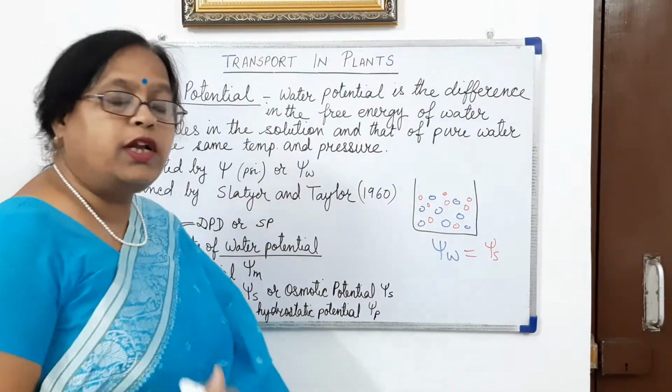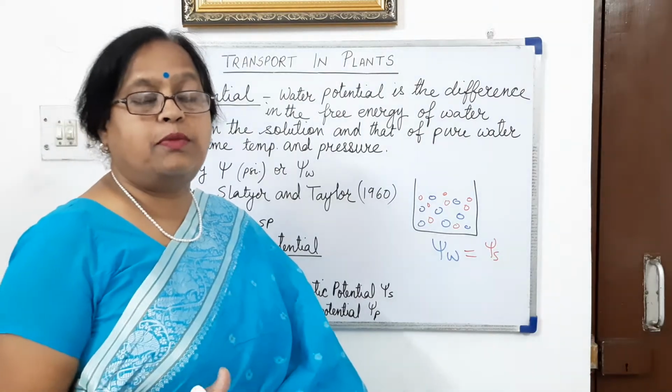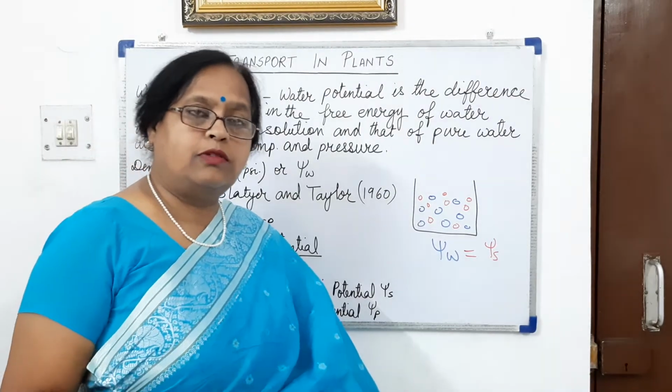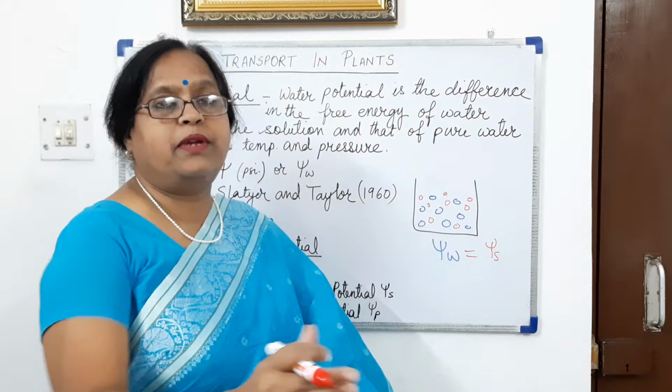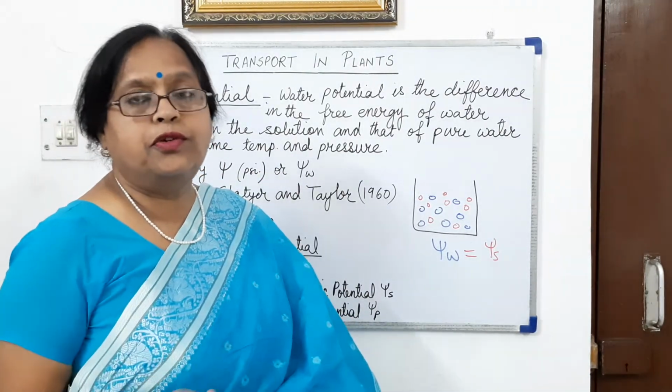So water potential can be equal to the diffusion pressure deficit. The more solute molecules are added, the more the capacity of diffusion of water is lowered.